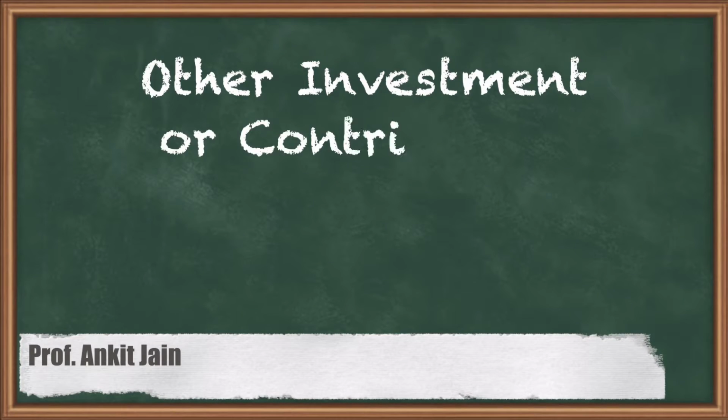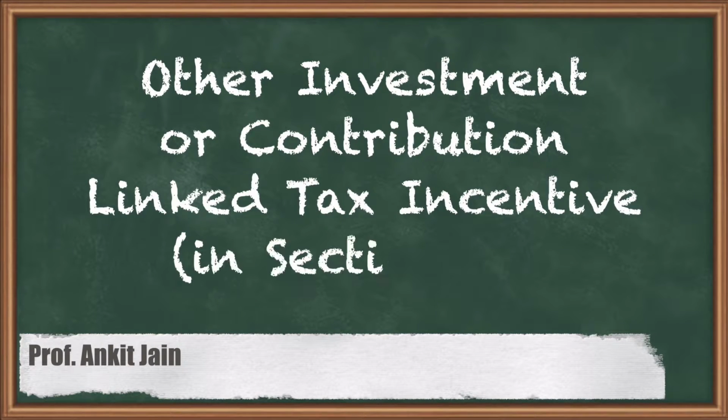Hello friends, today's topic is other investment and contribution linked tax incentives which are covered under Section 35.